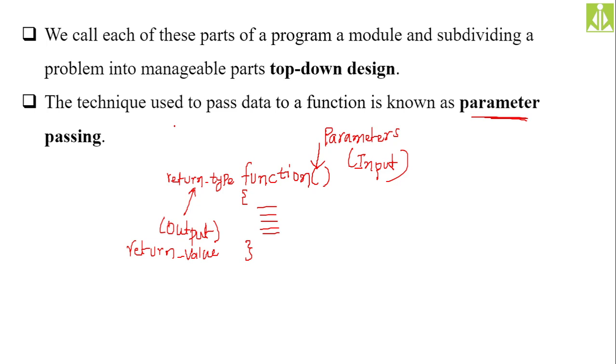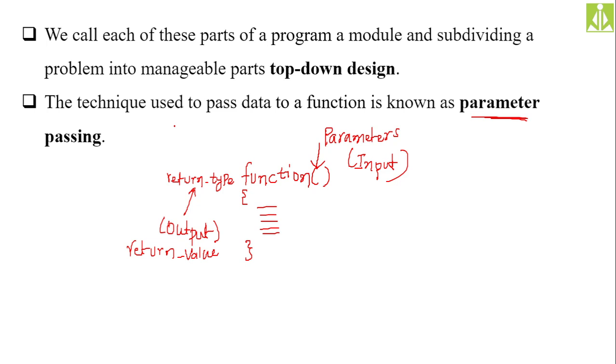That dedicated job will take some input and give some output. Whatever input it takes, in functions terminology we call parameters, and whatever output it gives, we call the return value. You have to remember these things, because without this understanding, it is highly impossible to go through this unit. Function, input to the function, parameters, output from the function, return value.